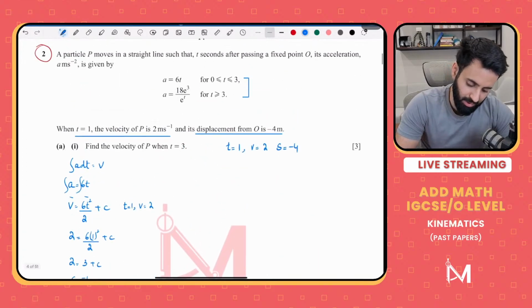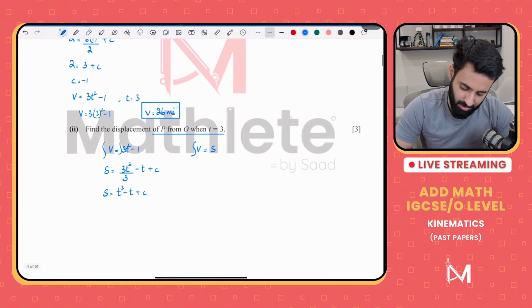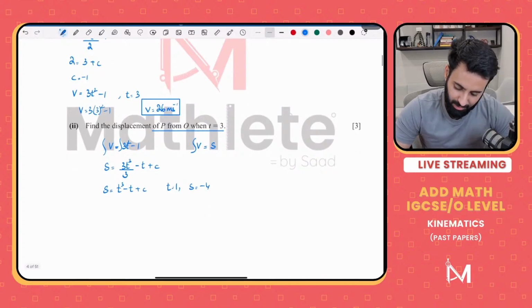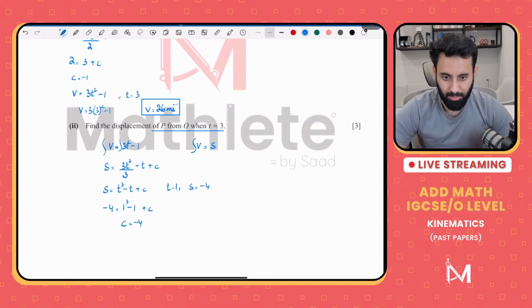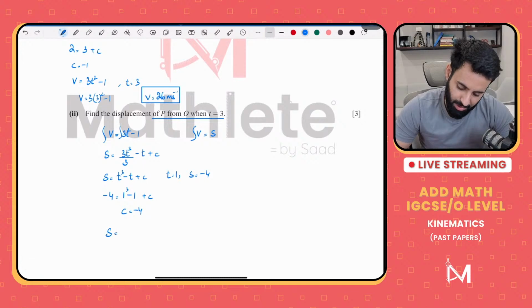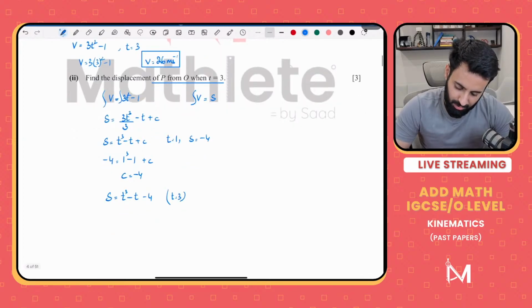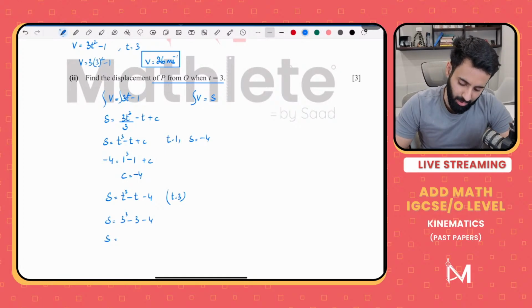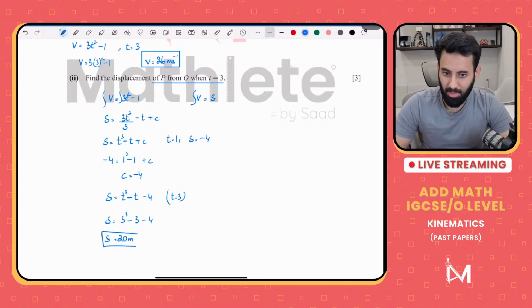Notice the question earlier gave us that when t is equal to 1, s is equal to minus 4. So let's plug in t equal to 1, s equal to minus 4. We get minus 4 is equal to 1 cubed minus 1 plus c. So that means c is equal to minus 4. Now that we have the equation for displacement, it's t cubed minus t minus 4. All we have to do is plug in t as 3. So 3 cubed minus 3 minus 4. 3 cubed is 27. 27 minus 3 is 24. 24 minus 4 is 20. So that means the displacement is 20 meters.